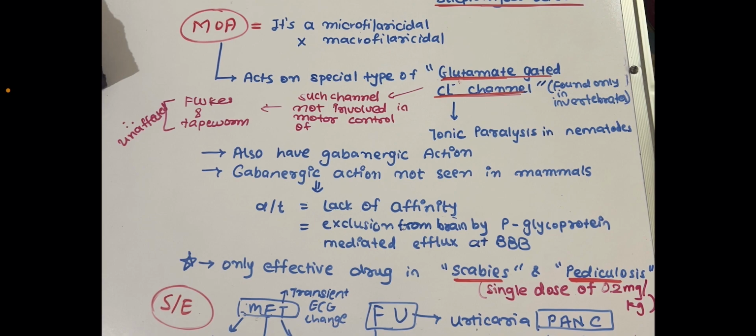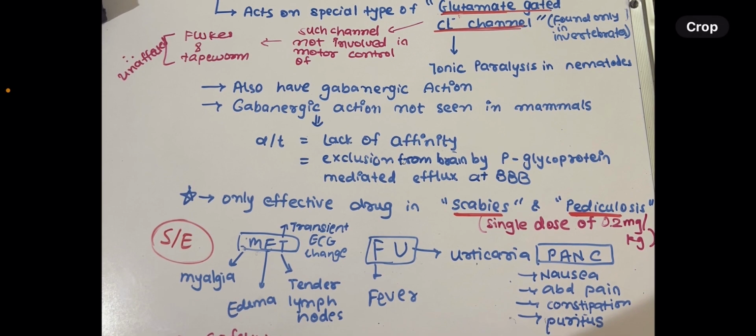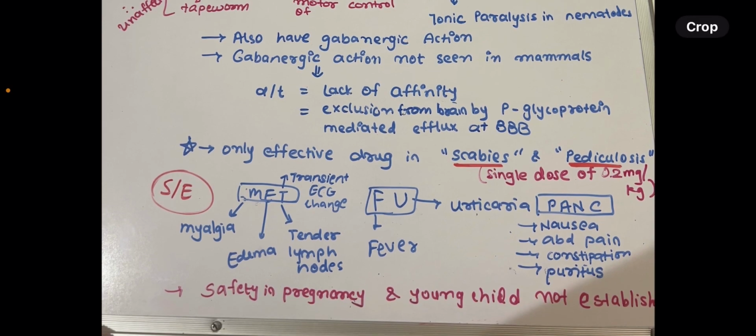Now it is also the only effective drug in scabies and pediculosis, with a single dose of 0.2 mg per kg. Side effects can be remembered from the following mnemonic, which is MET: M for myalgia, E for edema, T for transient ECG change, and T for tender lymph node, F for fever, U for urticaria, and then PAN-C, which is P for pruritus, A for abdominal pain, N for nausea, and C for constipation. So it goes as MET, FU, PAN-C.